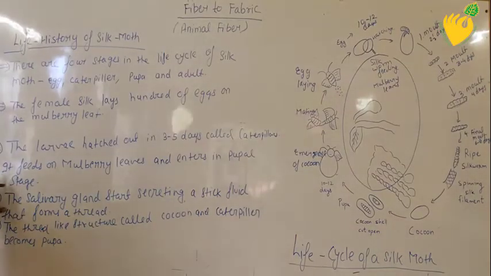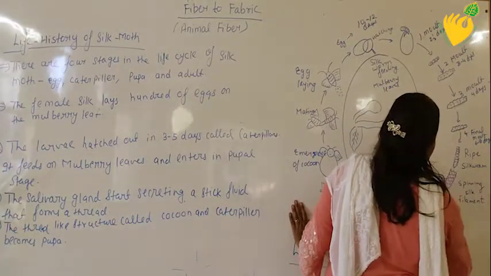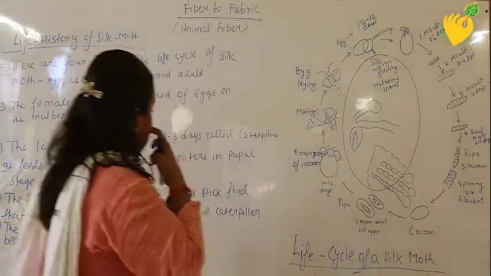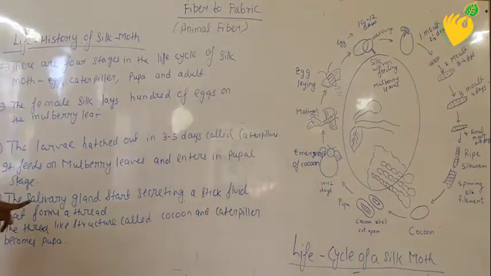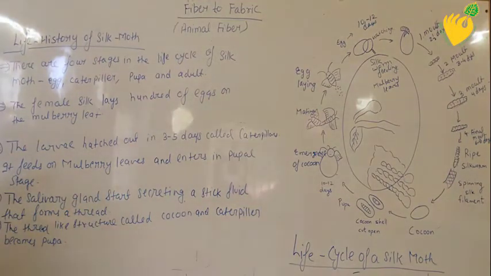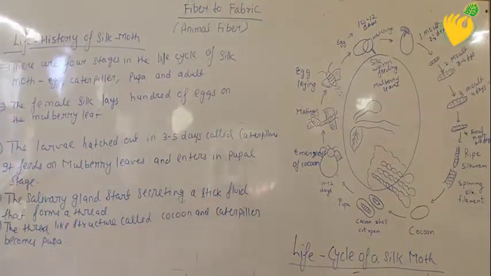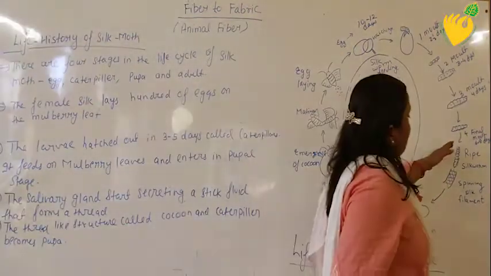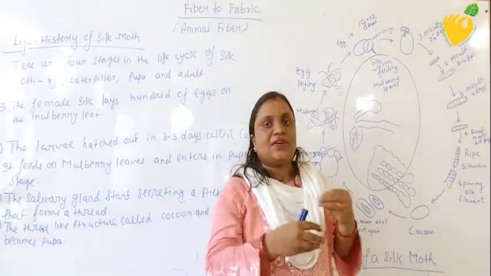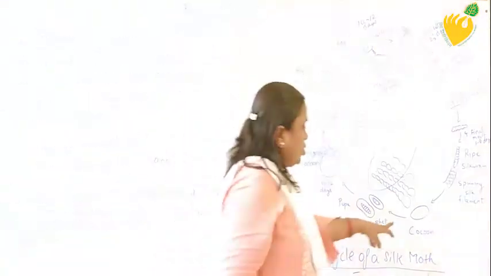The salivary gland. At this stage, this is the spinning of the filament. The ripe silkworm starts spinning the filament, and the salivary gland starts secreting a sticky fluid that forms a thread. From this thread line, when the ripe silkworm secretes this saliva-like substance, it is further converted into a thread, and that thread-like structure is called the cocoon.